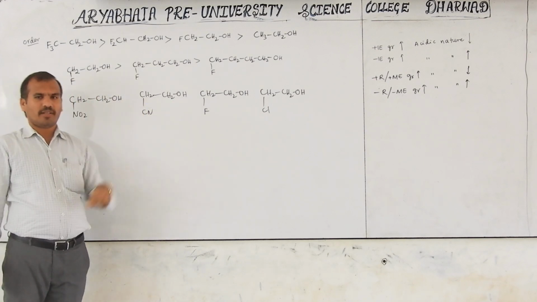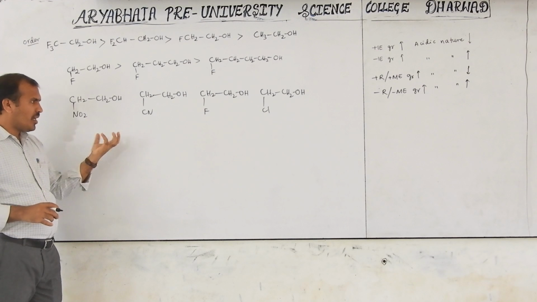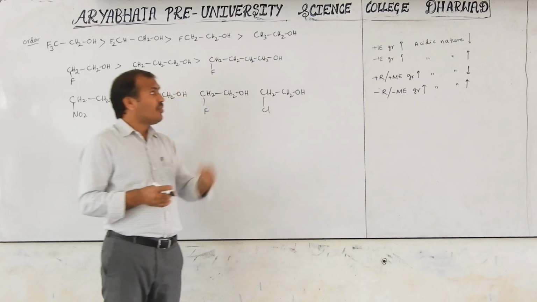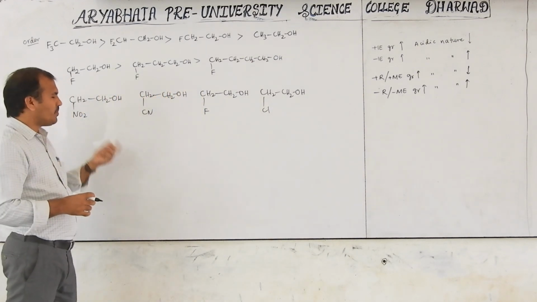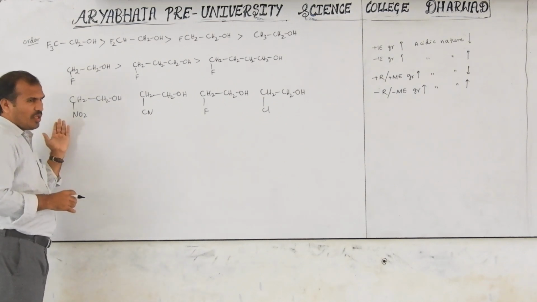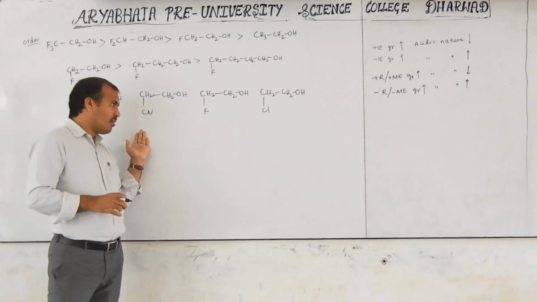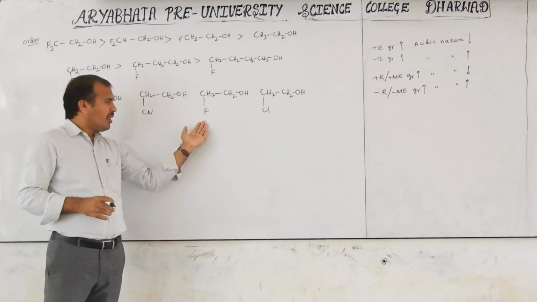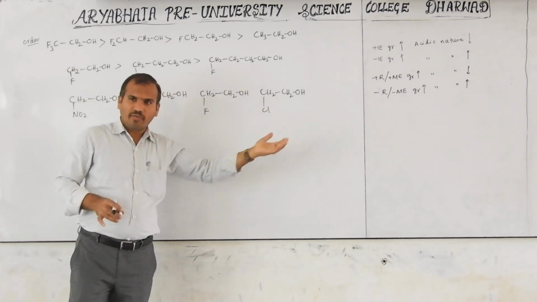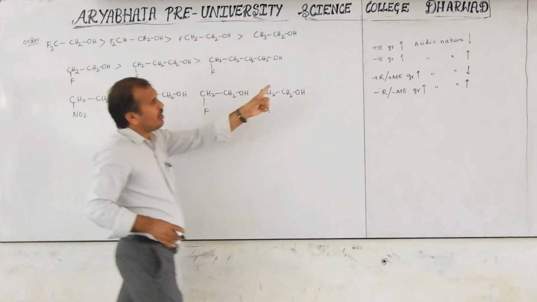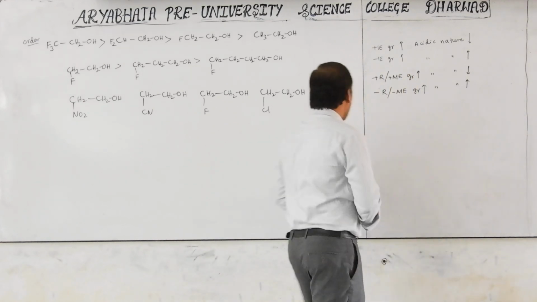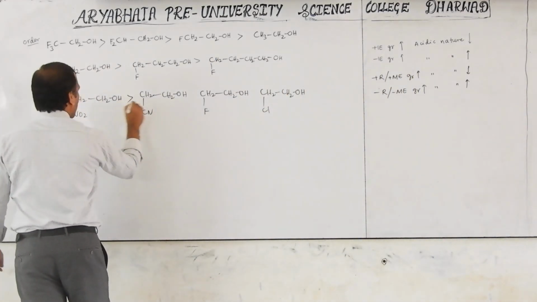The number of carbons is the same, but all these are electron withdrawing or electron donating in nature. You have to observe whether it is a positive inductive group or a negative inductive group. If you observe, all are negative inductive groups, but this one is more electron withdrawing, more negative inductive effect, and this one has less minus I effect, less minus I. From here to here, negative inductive nature decreases. When the negative inductive nature increases, acidic nature increases; if it decreases, acidic nature decreases. That's why this is less acidic, and this is more acidic.